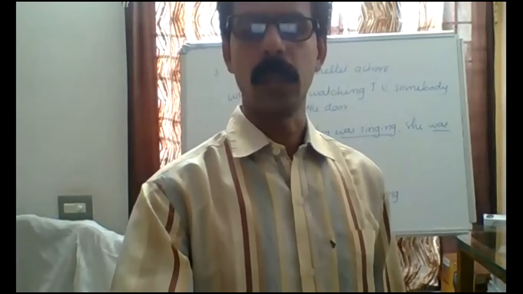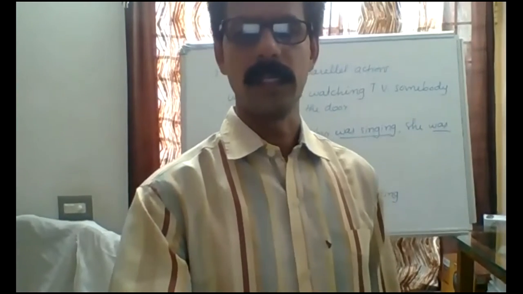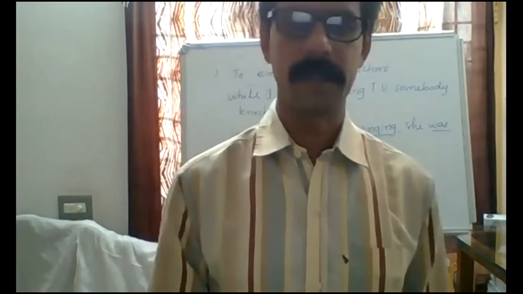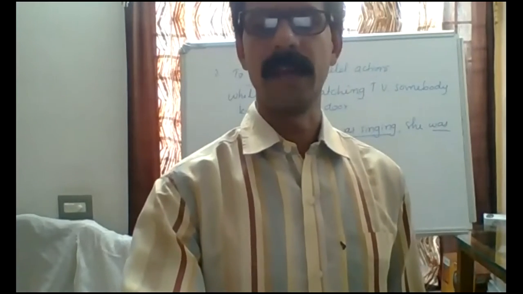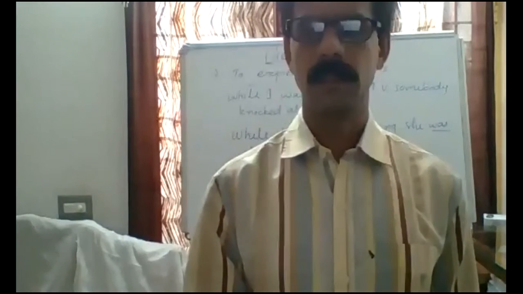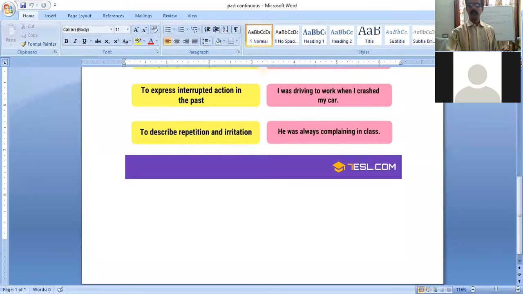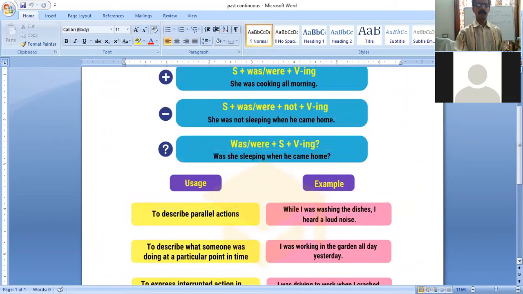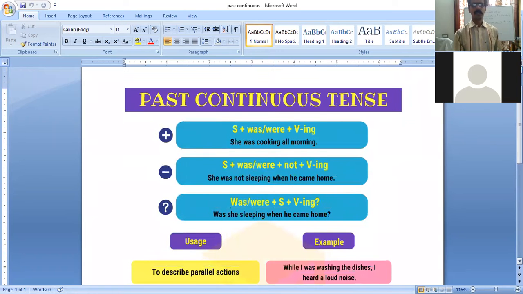So let me show you up to now whatever we studied here. Just you can recapitulate. See clearly, everybody. So see here, past continuous tense: subject was verb plus ing, v1 ing.